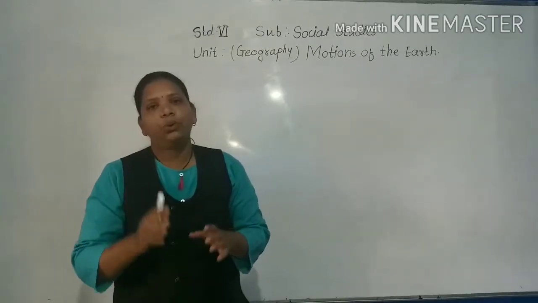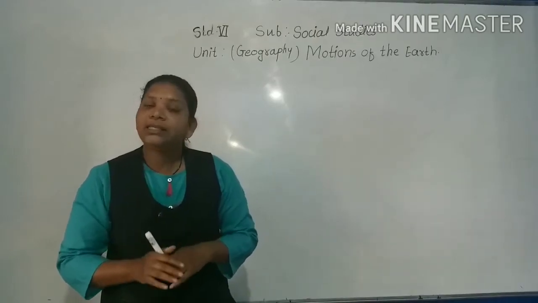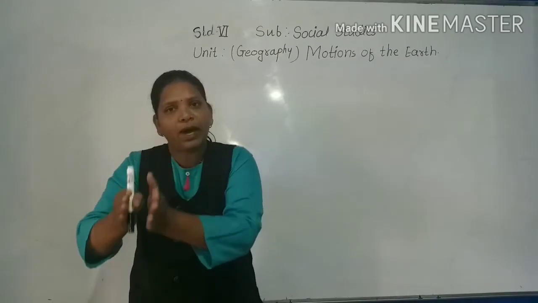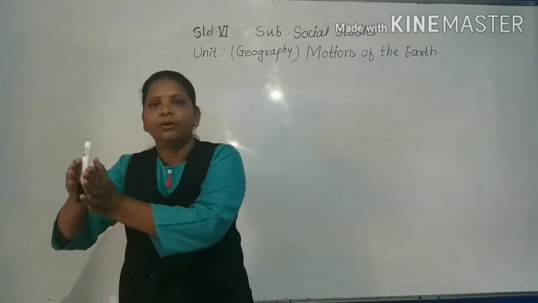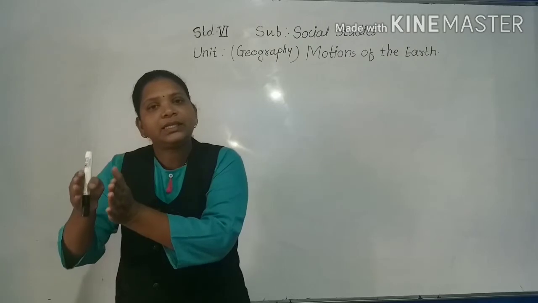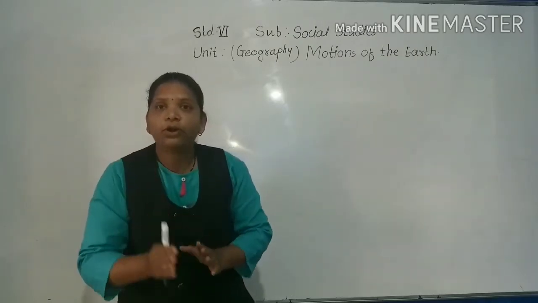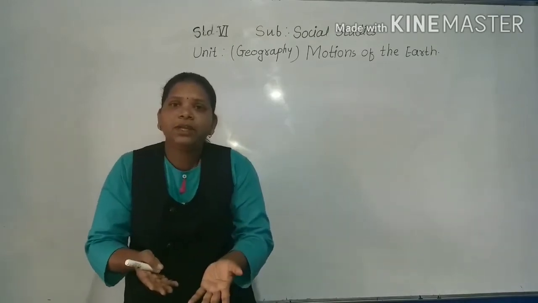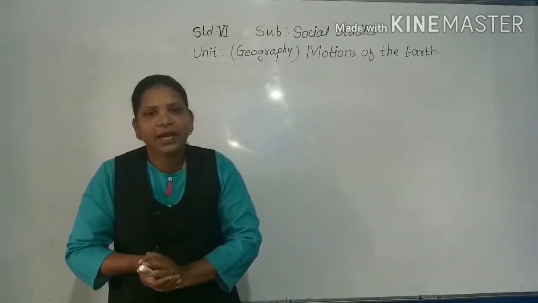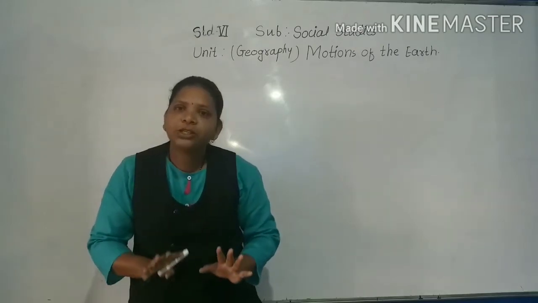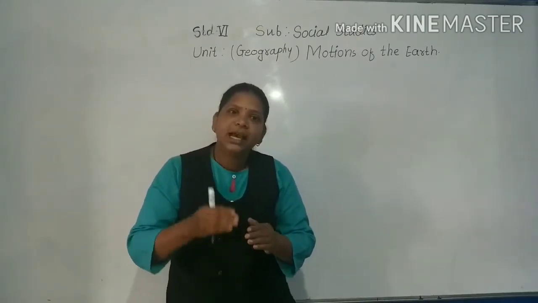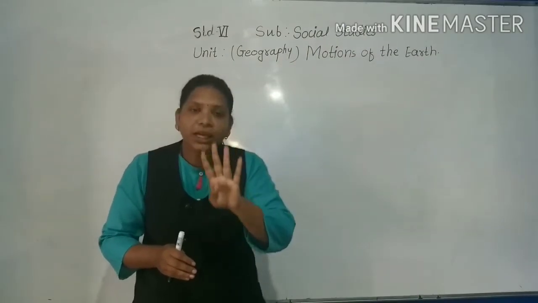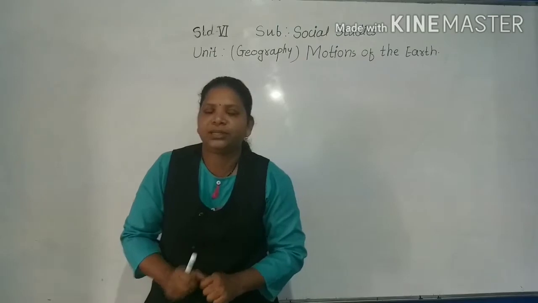So the earth takes 365 days, as well as 5 hours 48 minutes and 56 seconds to complete one revolution around the sun. But for our convenience, we count only 365 days in a year. The balance of remaining 6 hours is adjusted in one extra day after every 4 years. I will explain it to you, my dear students.